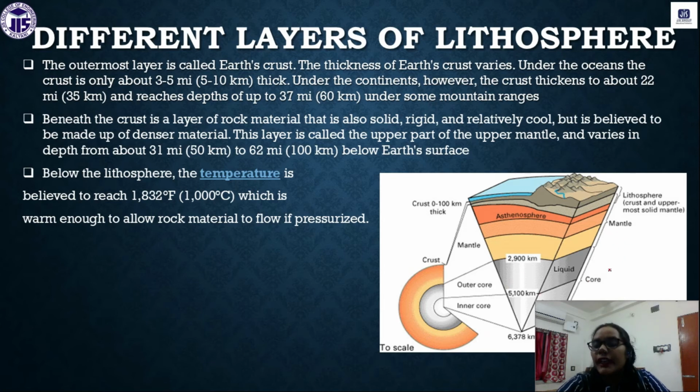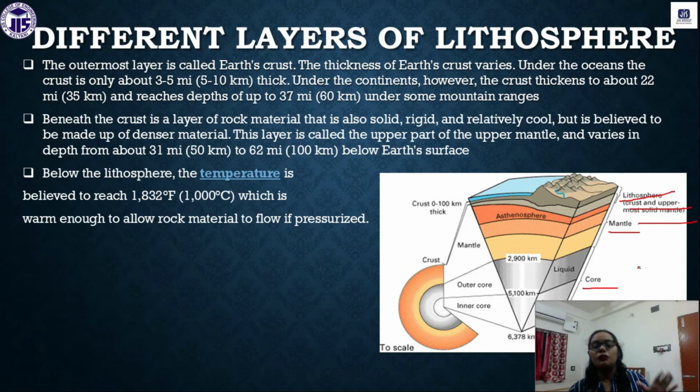Next we have the mantle, where we can get many minerals. After the mantle we have the crust, the uppermost layer, the earth surface.